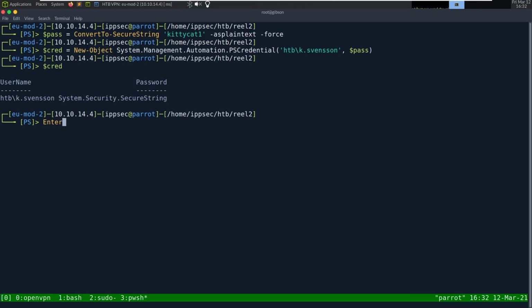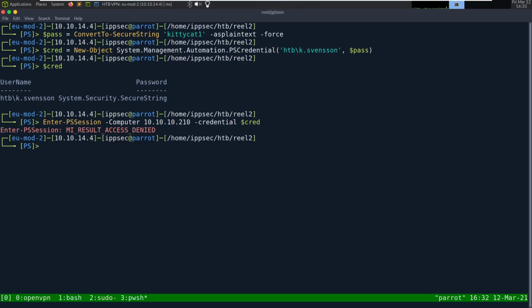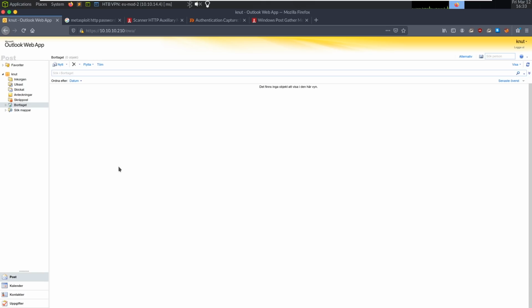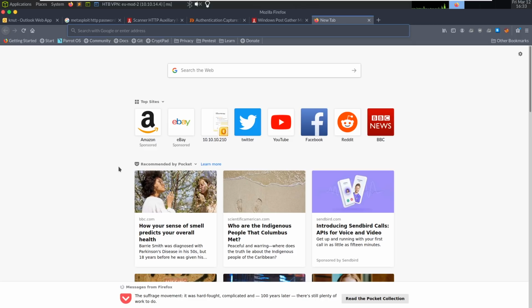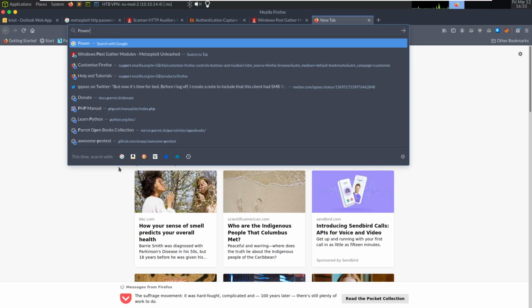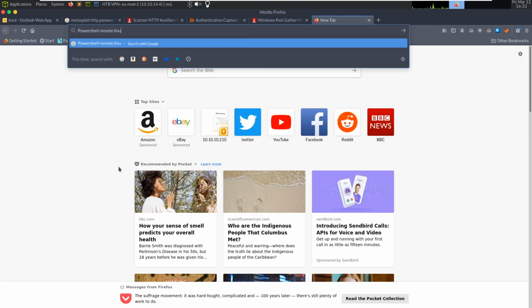So we should be able to Enter-PSSession -ComputerName 10.10.10.210 -Credential cred. And we get access denied. If we did this on Windows, I don't think we would. What I generally would do is Google PowerShell remote Linux to Windows.